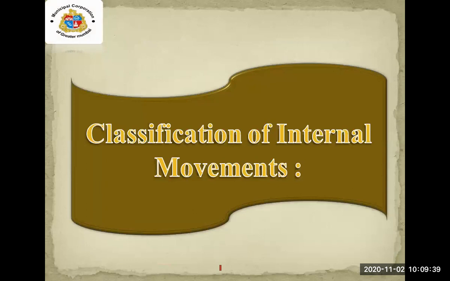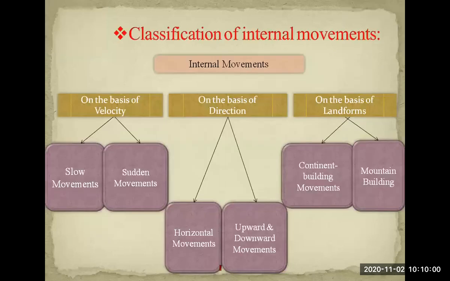Now this is the main point in this chapter: classification of the internal movements. Internal movements are classified into three parts.